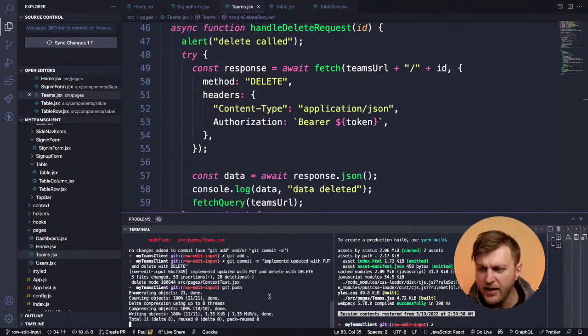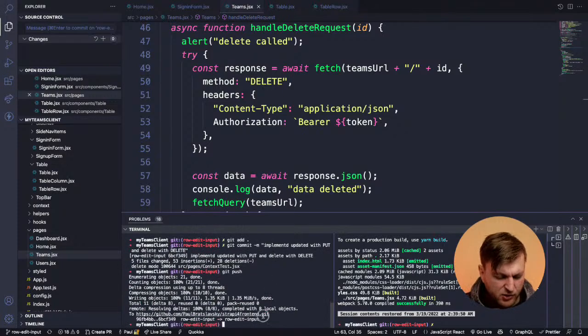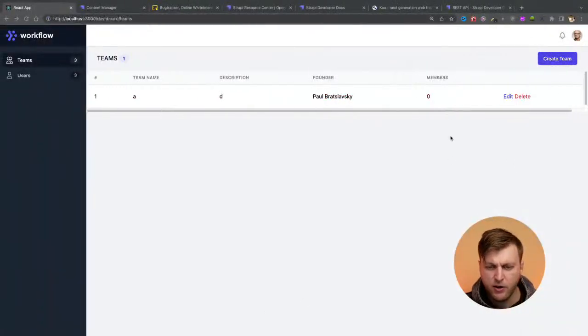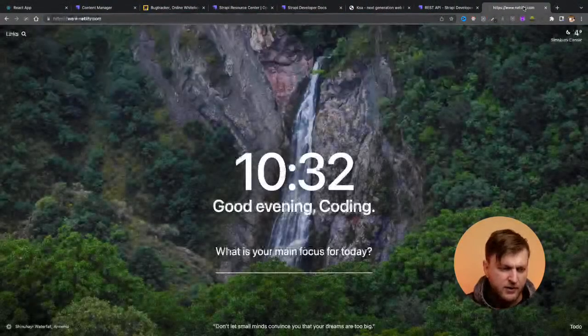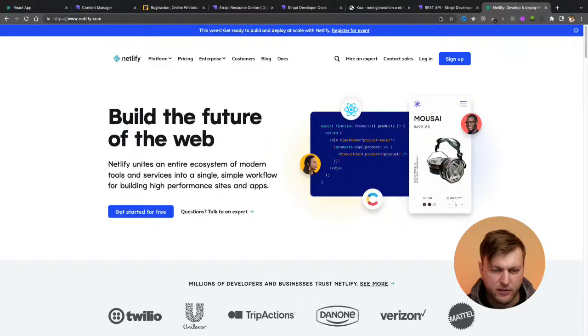By the way, guys, if you want to have access to this code, let me quickly go ahead and share it with you guys, so you could download it and play with it. There are certain things you will have to set up, but at least you'll have the GitHub.